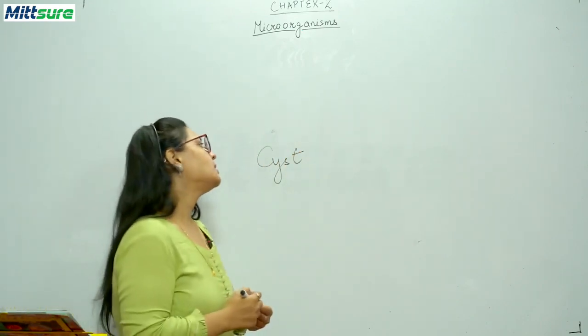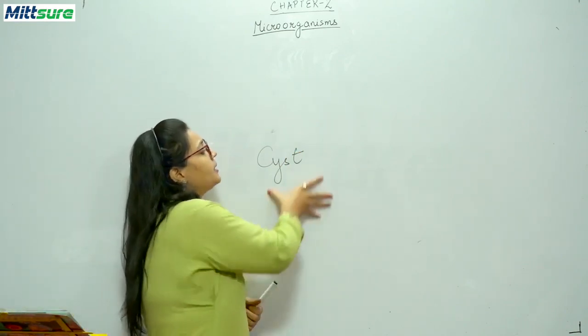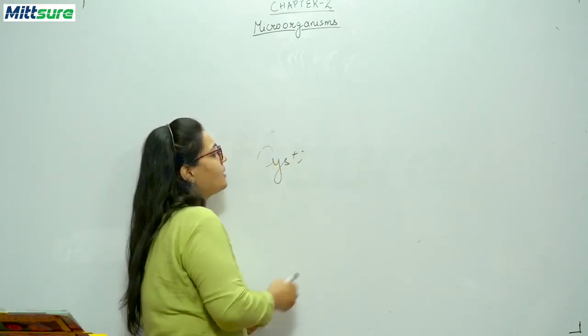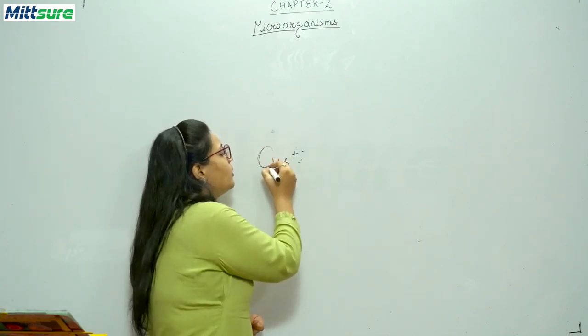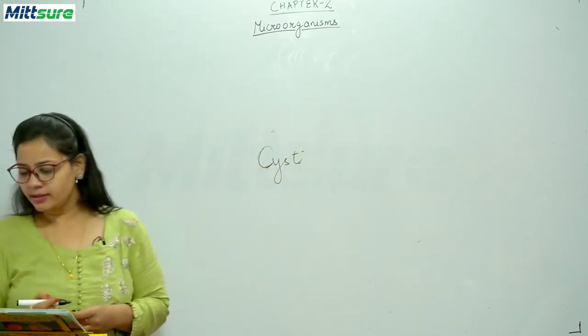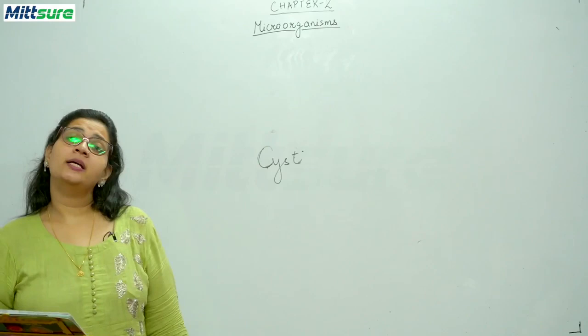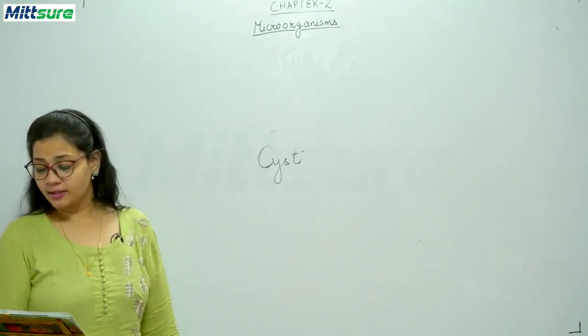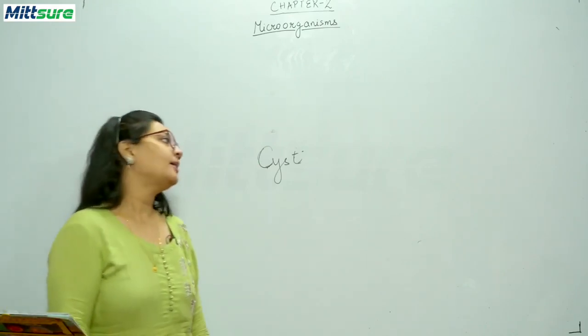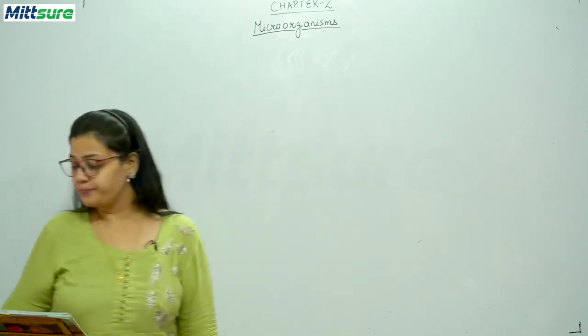And you know students, अगर favorable condition होगी, so the microorganism can come out from the cyst and they can grow into full-fledged organism and they can start their reproduction. That is, they can continue to multiply and continue their life cycles. Okay, so this is our cyst.